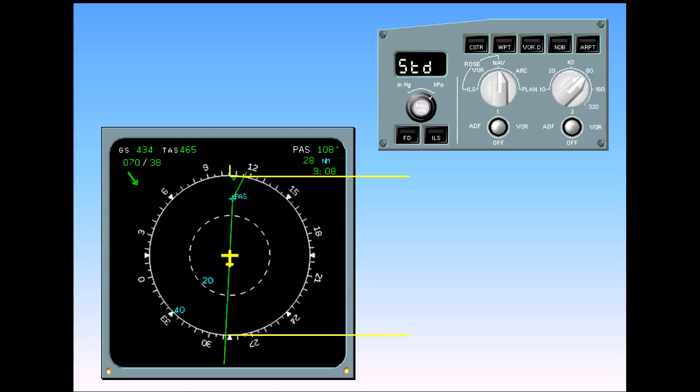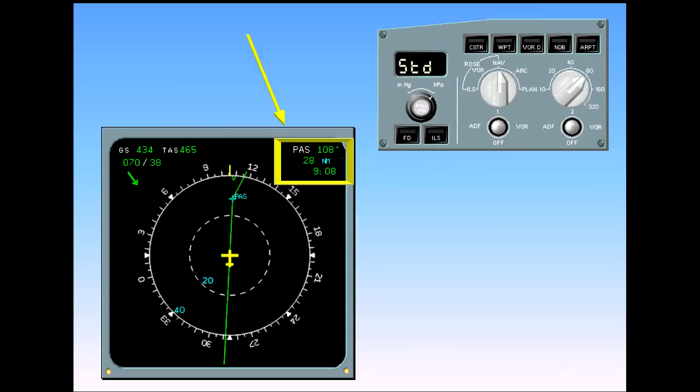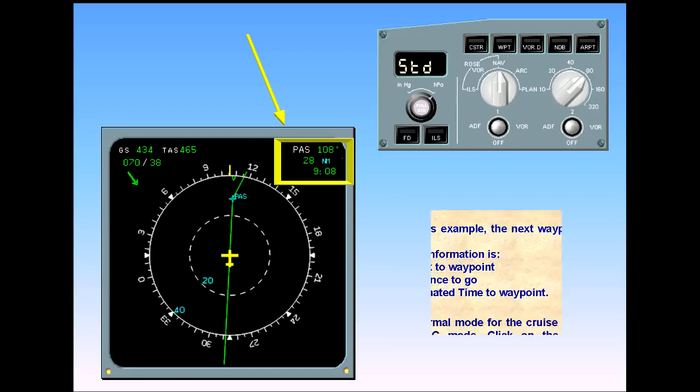On the EFIS control panel, the range selector is set at 80 miles, which is the distance from the bottom to the top of the compass rose. The green line represents the flight plan that is programmed in the FMGS. This will be discussed in the autoflight modules. The information contained in the top right-hand corner of the display relates to the next waypoint. In this example, the next waypoint is PAS, Papa Alpha Sierra. The information is track to waypoint, distance to go, estimated time to waypoint.